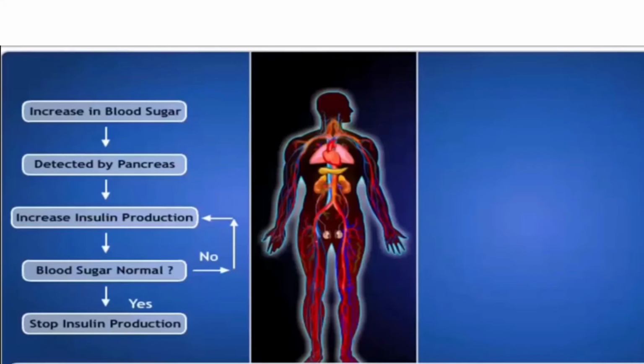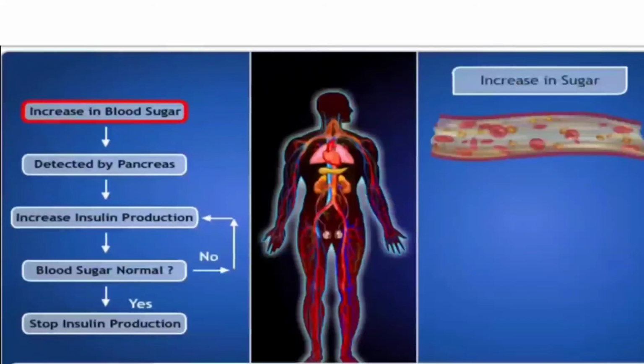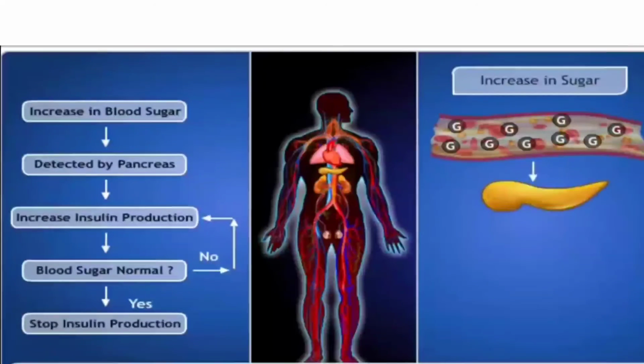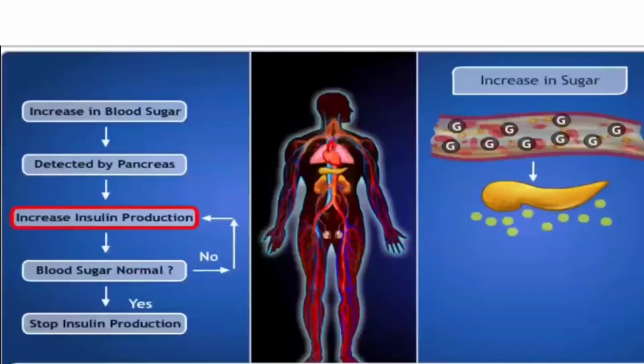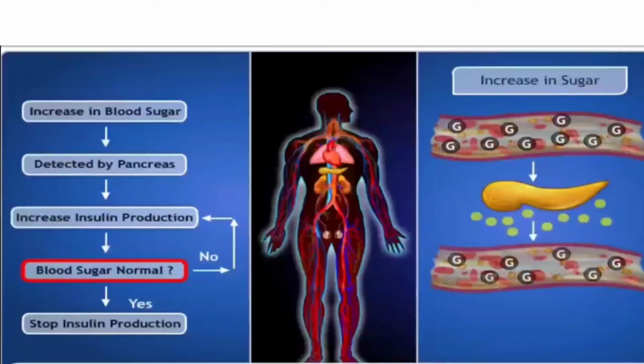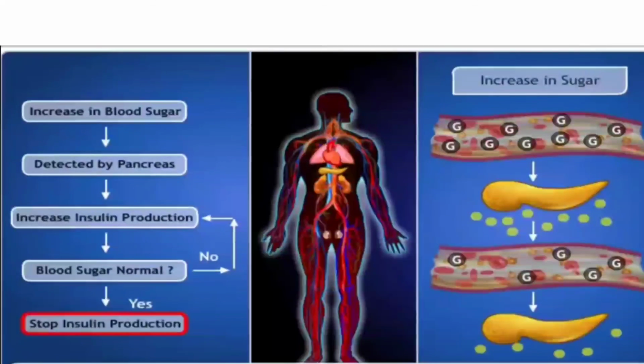Now, let us understand these feedback mechanisms with the help of an example. So, for example, if the sugar levels in our blood rise, then these are detected by the cells or glands present in the pancreas, which respond by producing more insulin. As the sugar level becomes normal, the insulin secretion gets reduced.